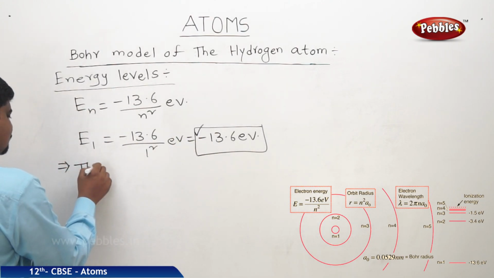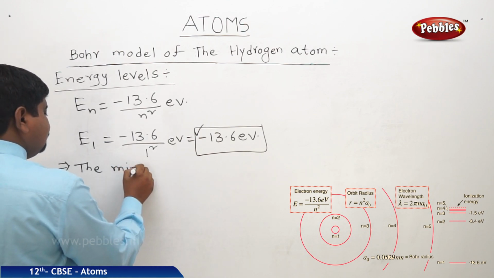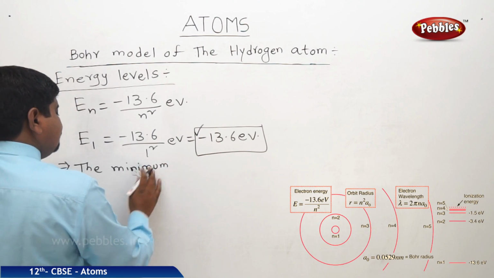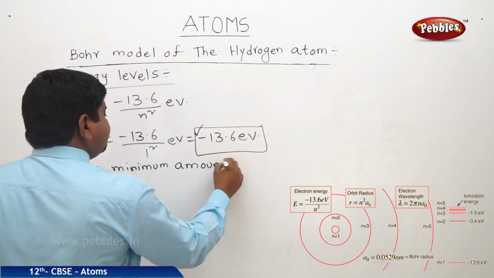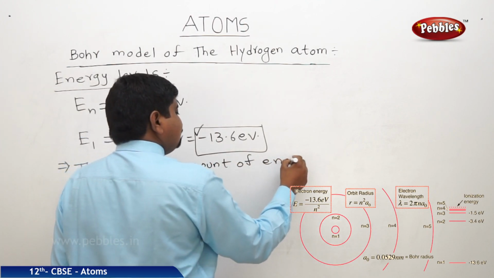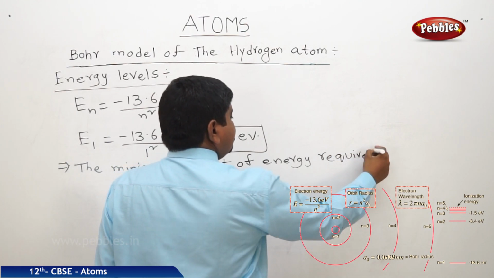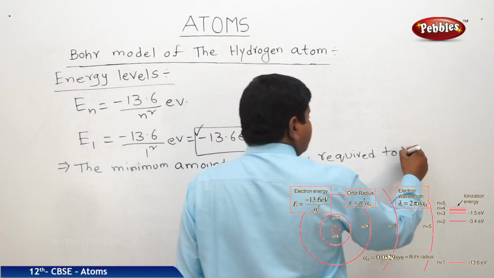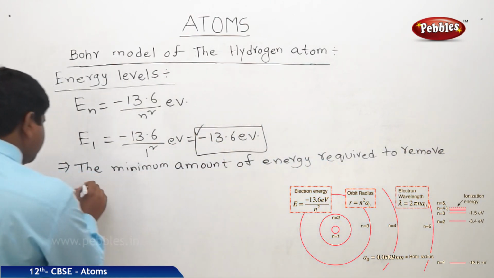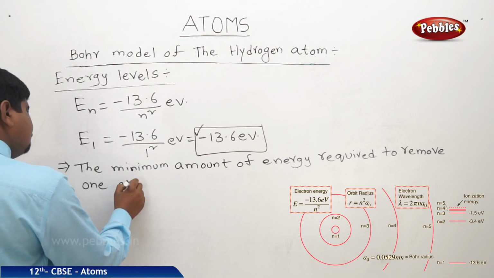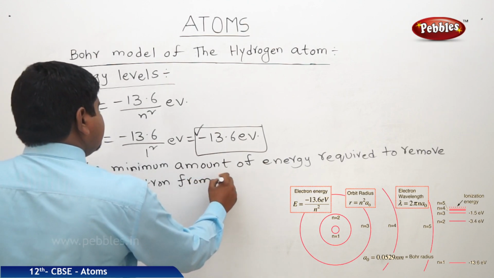So, the minimum amount of energy required to remove one electron from the first orbit.